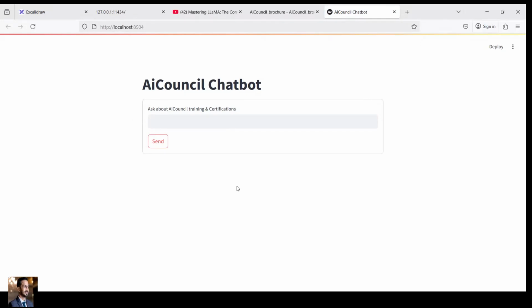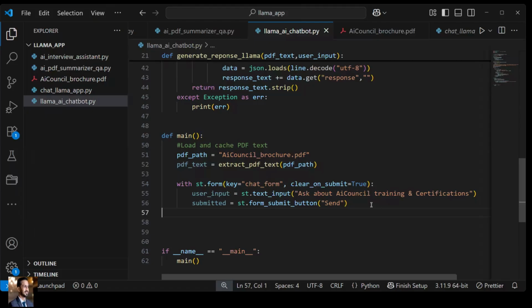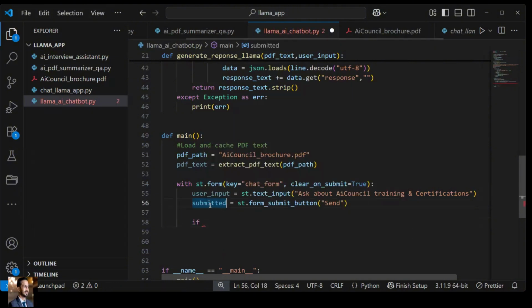now because we have not written anything to show the output, right? So for that purpose, we'll get back to our script over here, and then we'll see that when the submit button is clicked, that means if the submit button is clicked, then what it needs to do.